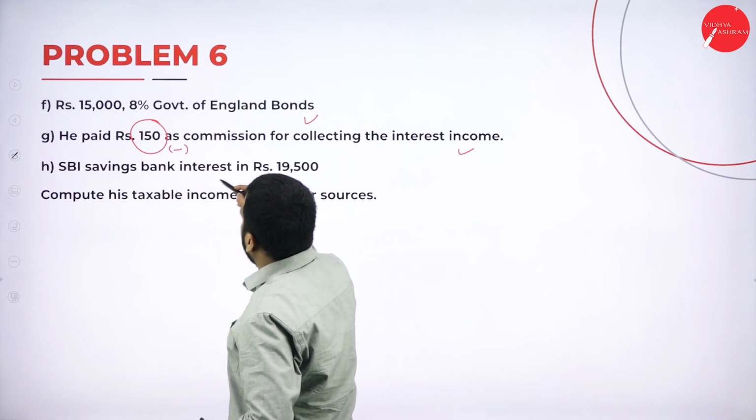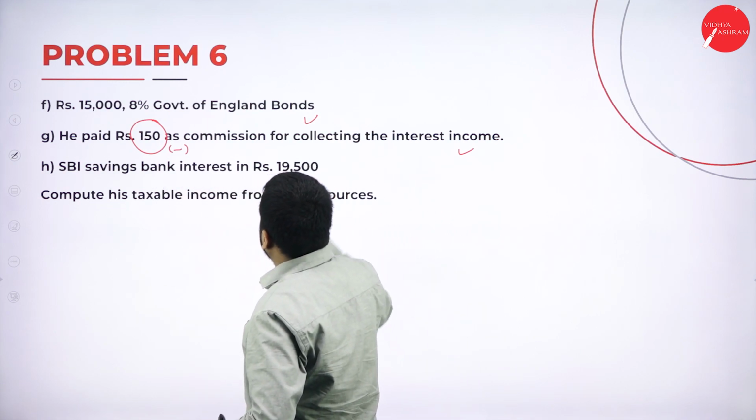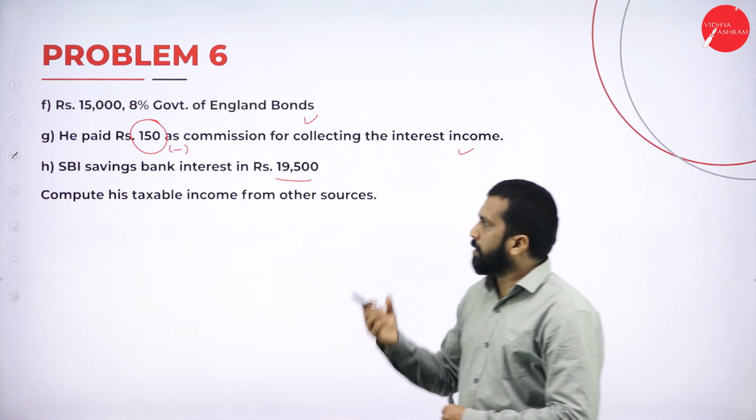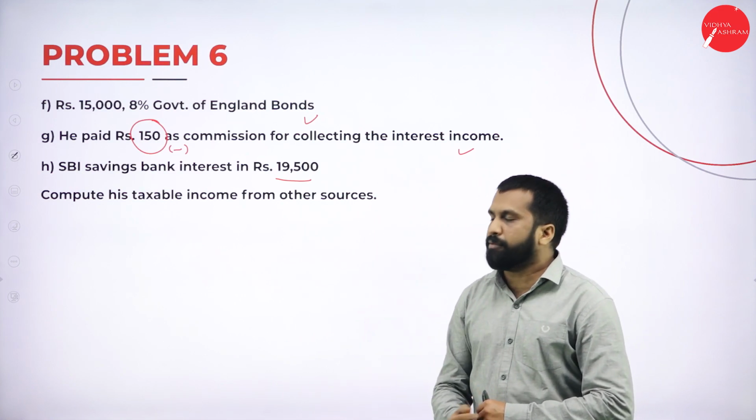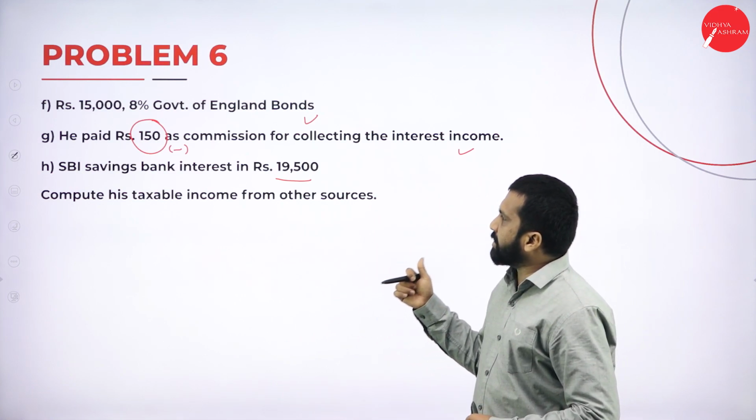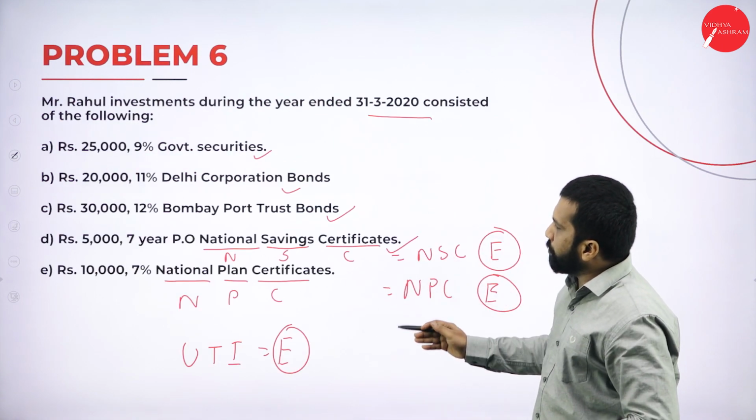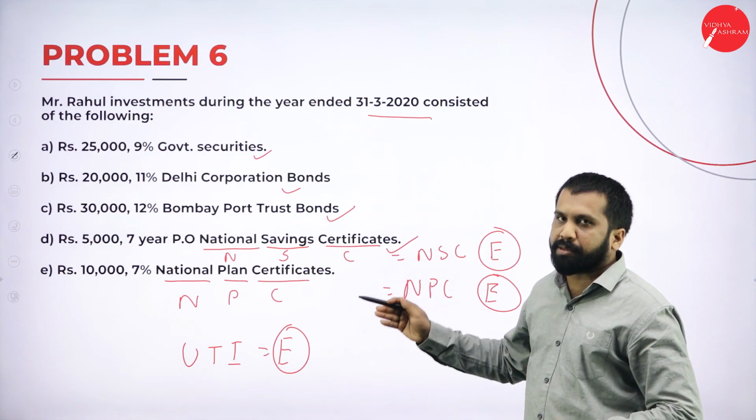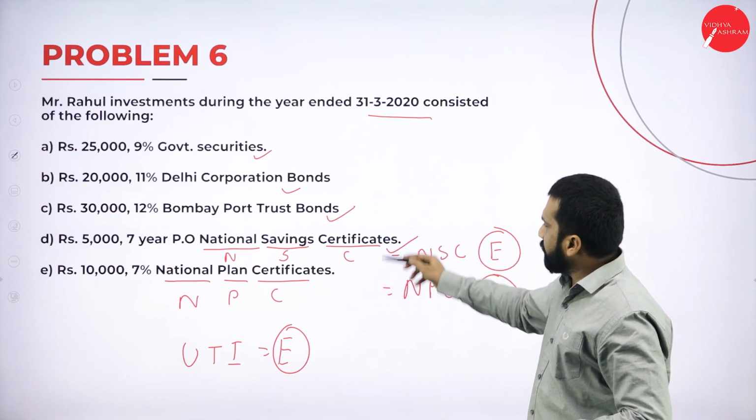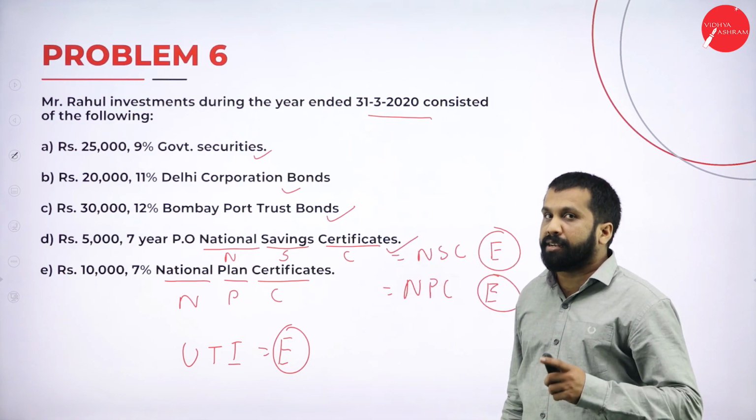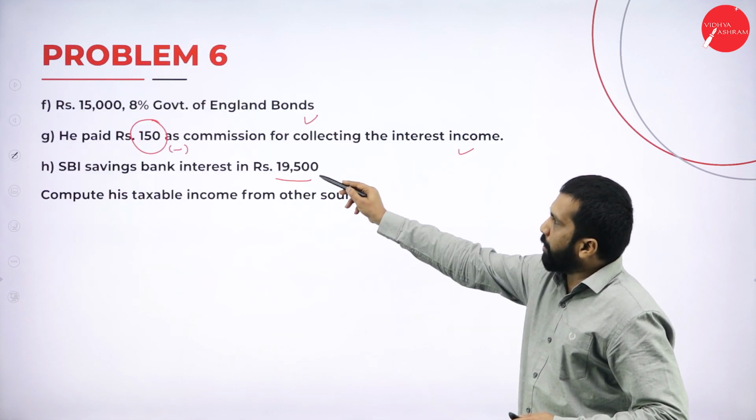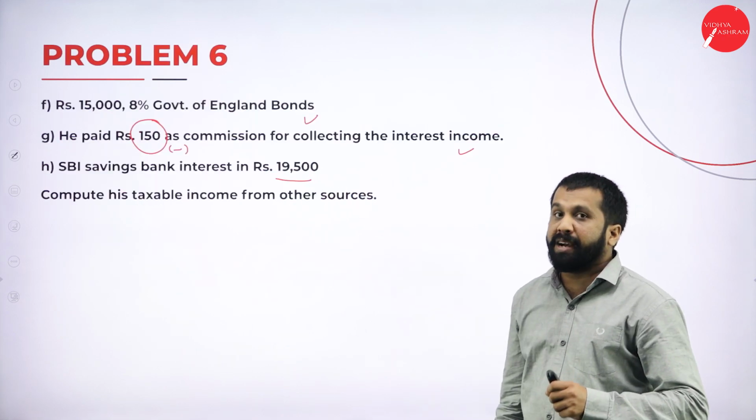Now, SBI Saving Bank interest 19,500. These are the informations you have. Compute his taxable income from other source. Remember, I have already told you the answer. What are the things we are supposed to do? All taxable, these two are exempted. Remember. And at the end, 150 we are supposed to minus.